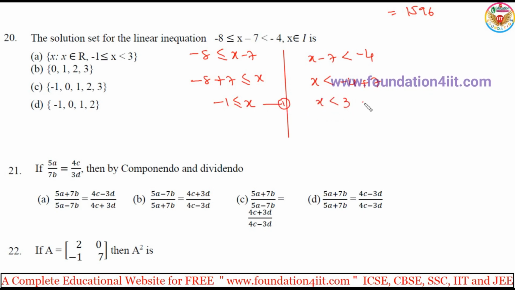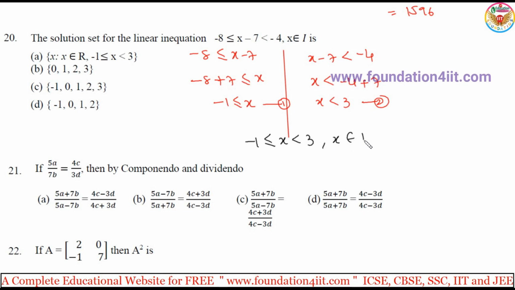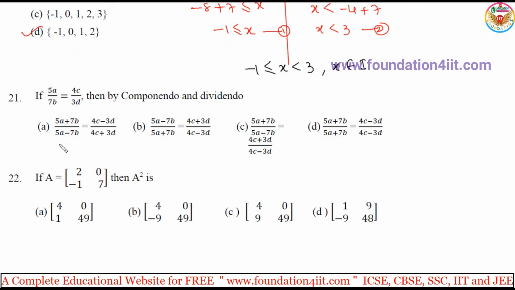So these two together give minus 1 less than or equal to x, and x less than 3, with x belonging to integers. That means minus 1 is included, but 3 is not included. So minus 1, 0, 1, 2, only this much, not 3. So option D. Because x belongs to integers, that includes negative and positive along with 0. So option D.